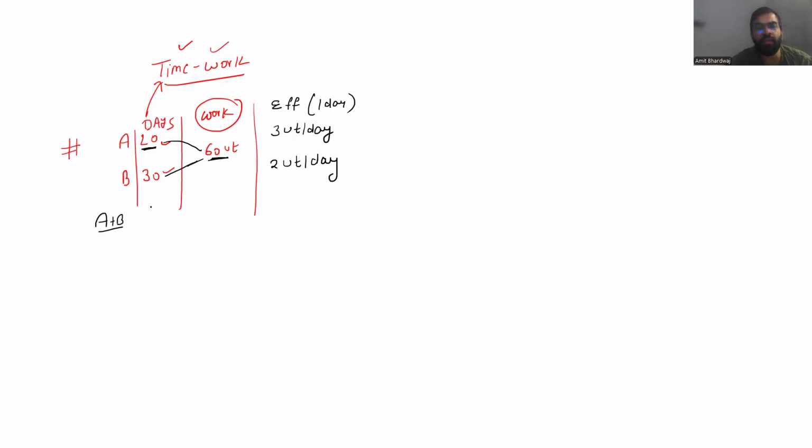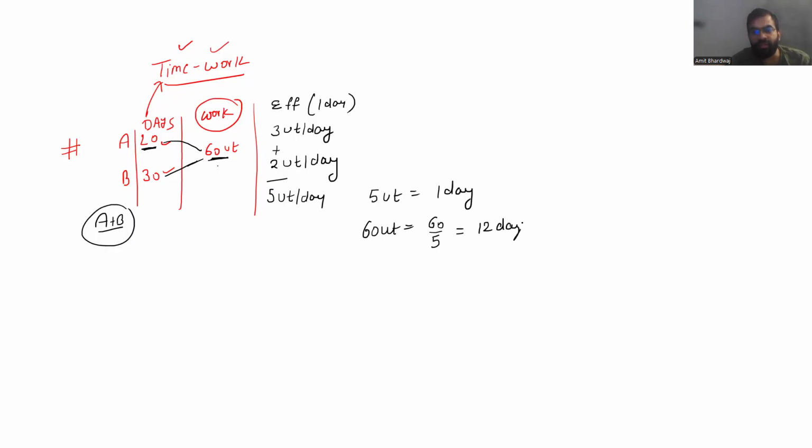They together can do this work in how many days? Okay. So we know one thing very well. If you add both the values, you will say they both are doing 5 unit work every day. So means they are doing 5 unit work in 1 day. They both are doing it, right? Now they both will do 60 unit work in how many days? This is the question. So the very basic method of mathematics, that is called the unitary method, I can apply here. And the unitary method says 60 unit work will be completed in 12 days, and that is my answer.